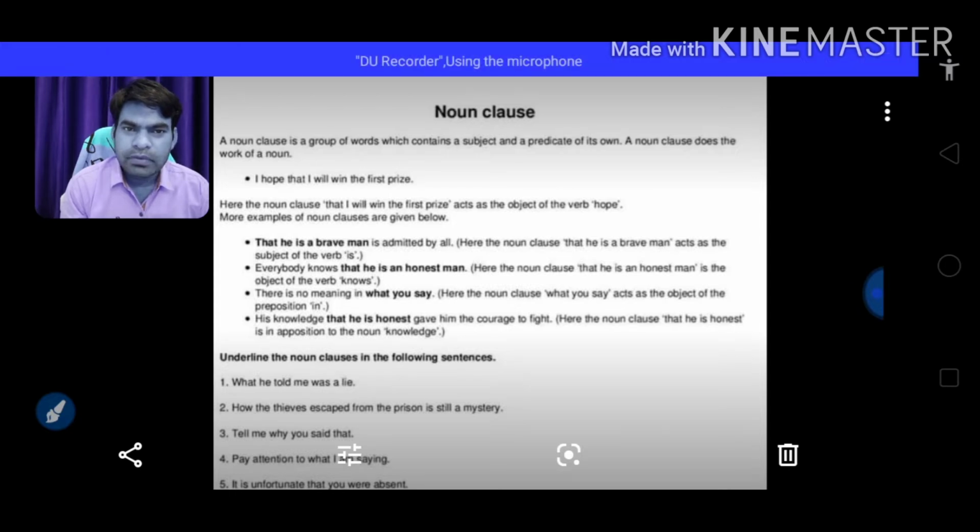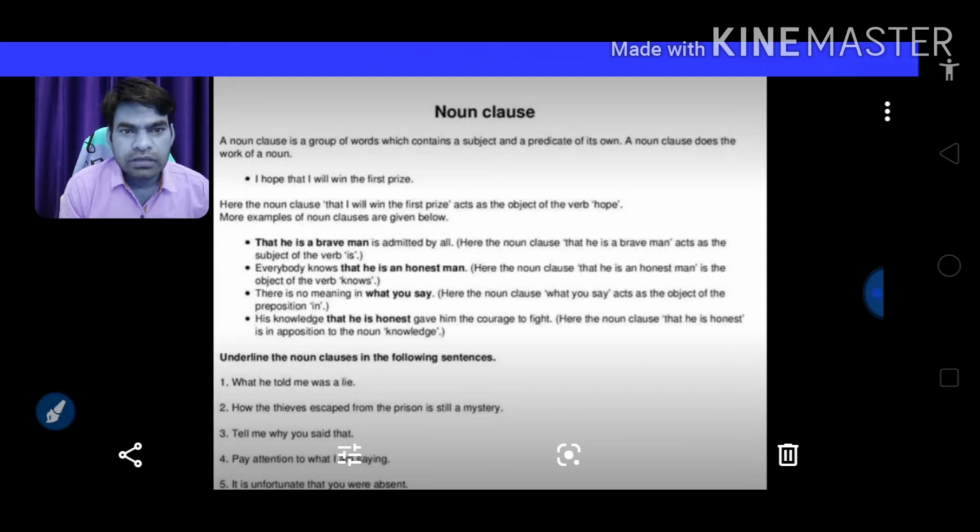The time is now to revive that knowledge, to recall it and know whether we are still up to date, whether we are still able to recall the knowledge that we gained in our previous time. So now let us get started, friends, and know what a noun clause is.